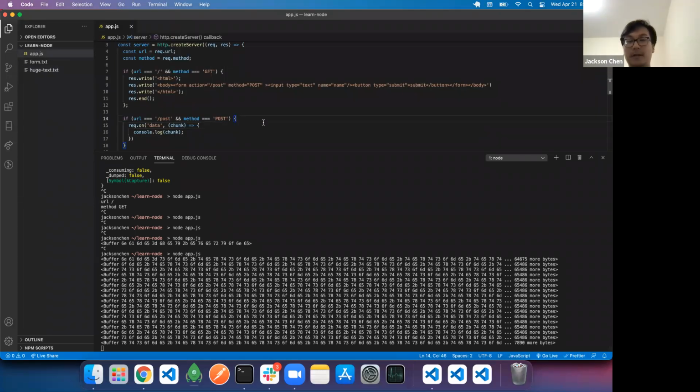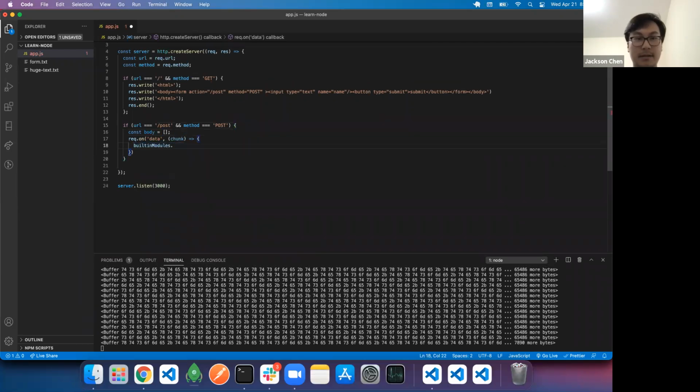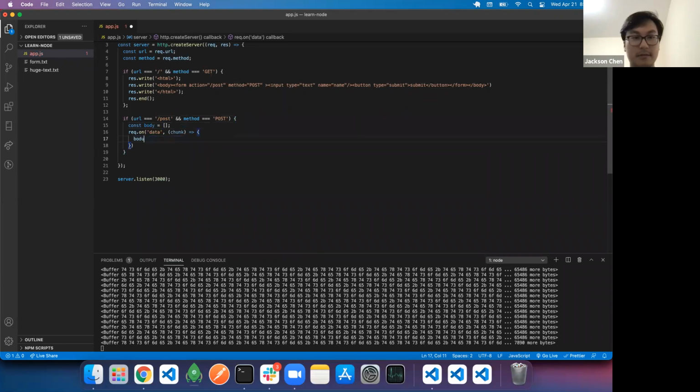If you want, you can also wait for the whole buffer and combine the chunks together to create what we wanted in the first place. One thing we can do is create a body and just keep adding these chunks to the body. We can push this into the body itself.